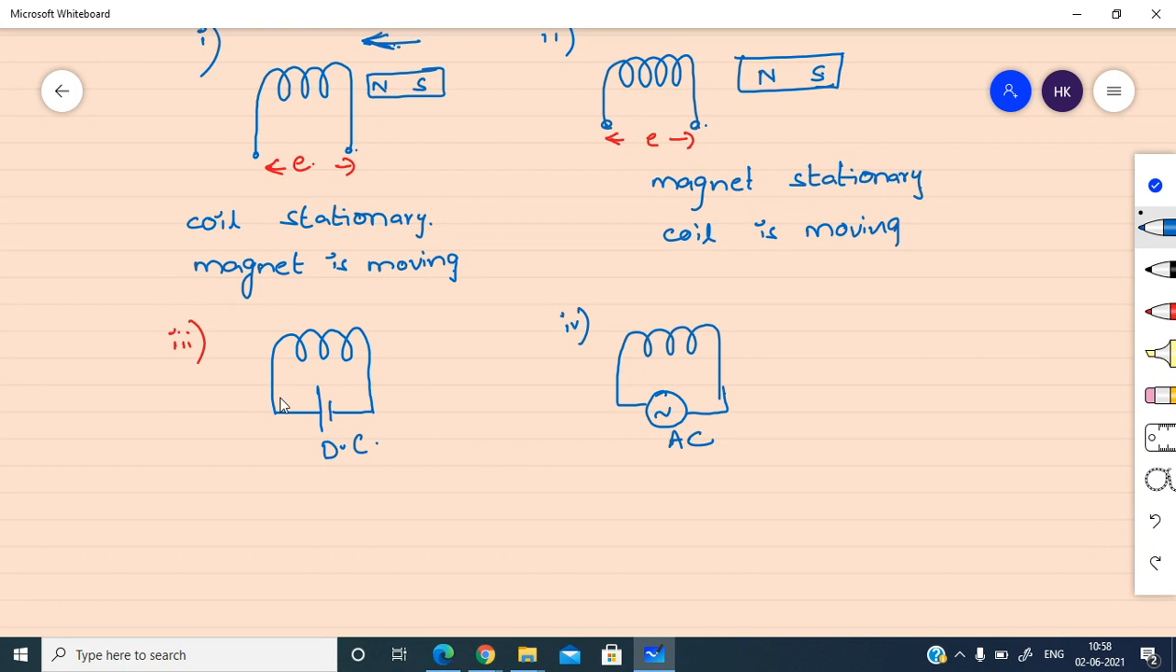Is there any EMF induced in this coil in the third case? So remember this, to induce EMF in the coil, we require a conductor or coil, second, a flux or magnetic field, and third, a relative motion. That means either the conductor should move or the flux should change. This coil is stationary, I am not moving the coil, and to this coil I am giving DC supply. Do you know the answer or not?